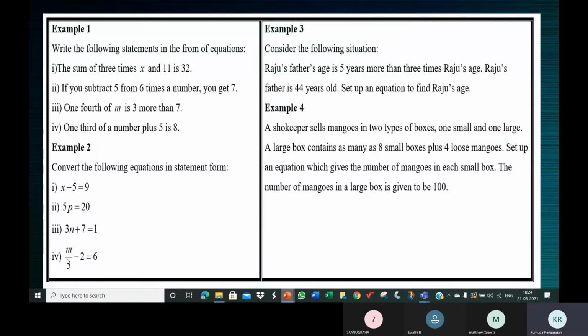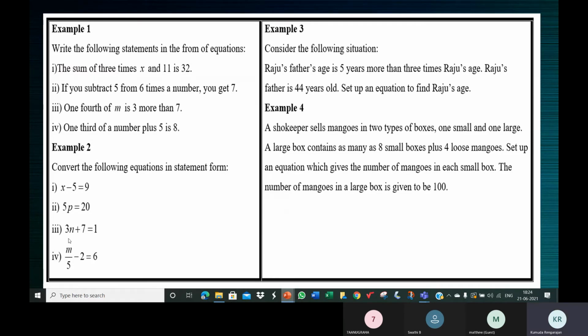So, in the strict sense, m by 5 and 2 are compared. See, children, let's understand one thing. Now here, if we assume m by 5 and 2 are compared, m by 5 is big, 2 is small. Their difference is 6. Please understand this.